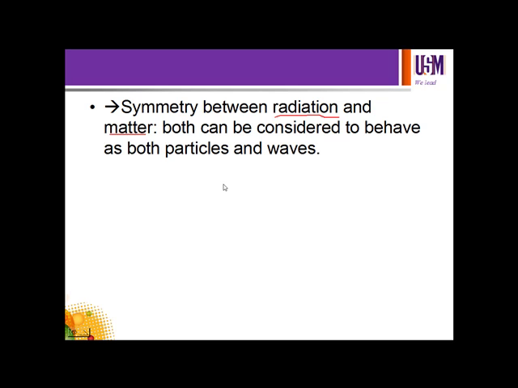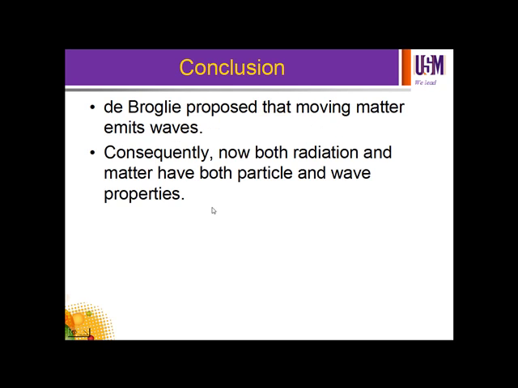Both can be considered to behave as both particles and waves. In radiation, or light or X-rays, we said that this radiation has wave and particle properties. The same thing for matter, which consists of particles. So matter has both particle and wave properties. As a conclusion, de Broglie proposed that moving matter emits waves. Consequently, now both radiation and matter have both particle and wave properties.